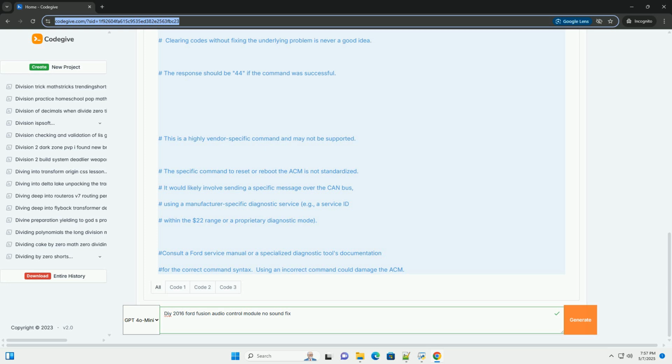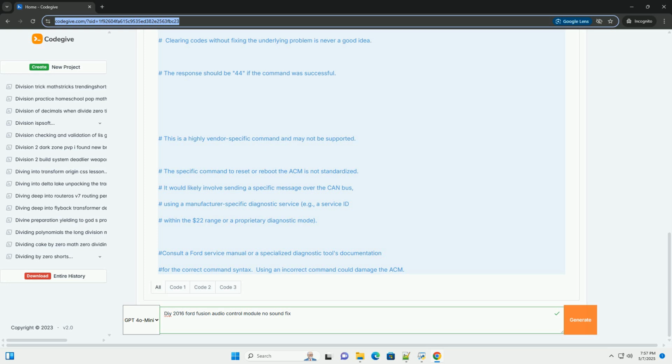7. Sync system reset. Sometimes, a sync system reset can resolve audio issues. Try a soft reset by pressing and holding the power button and the right seek button on the sync system for several seconds until the system restarts. If a soft reset doesn't work, you can try a master reset through the sync system settings menu. Note: a master reset will erase your personal settings and paired devices.